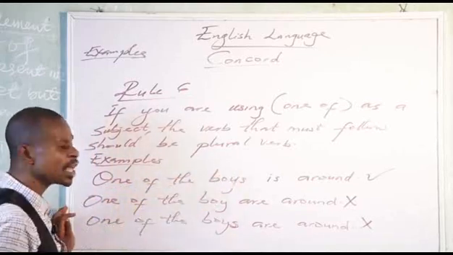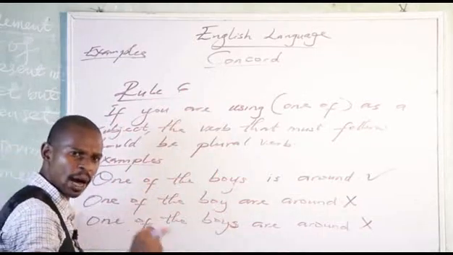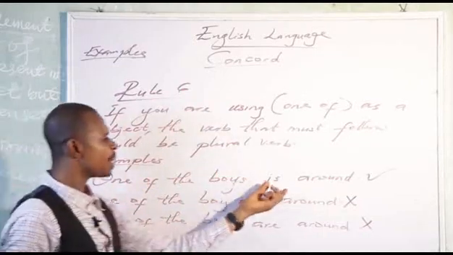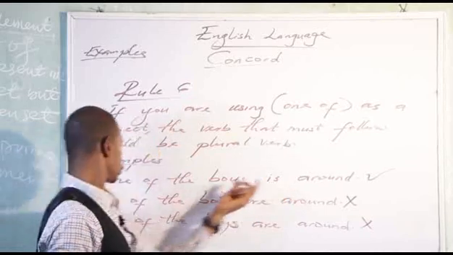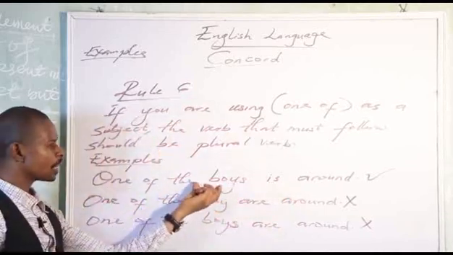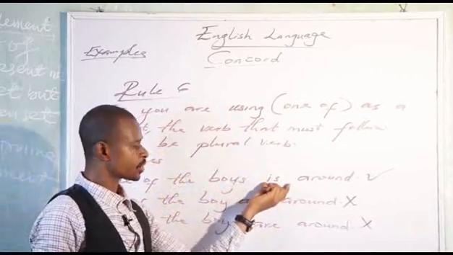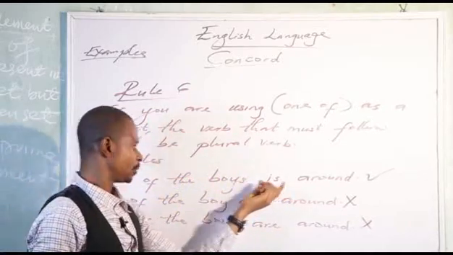So if you're using one of as the subject, the verb, the noun that must follow must be what? Must be plural what? Plural noun, like I said earlier. Then the verb that must follow must be what? Must be singular. Do you get me now? So we have plural, then we have singular. Do you get me now?